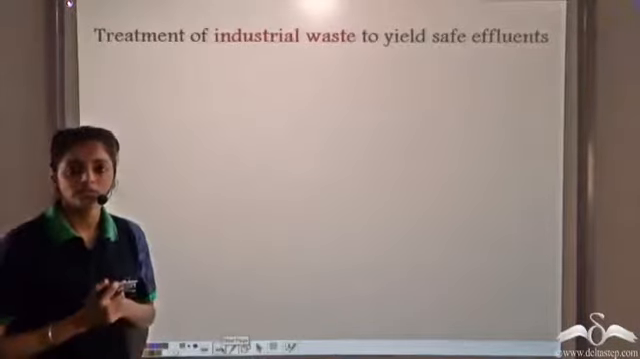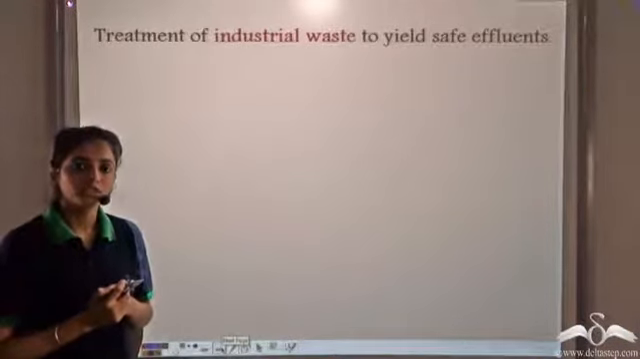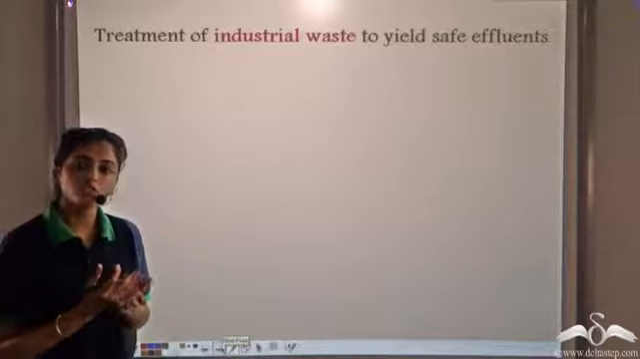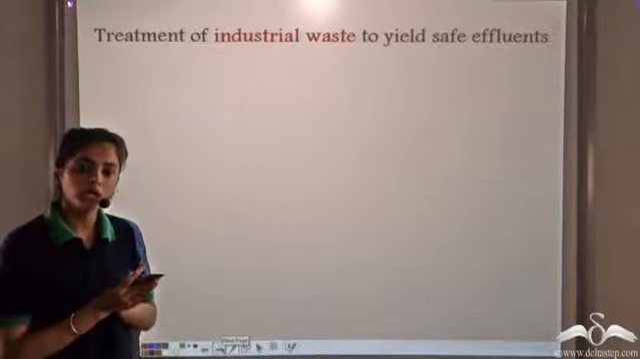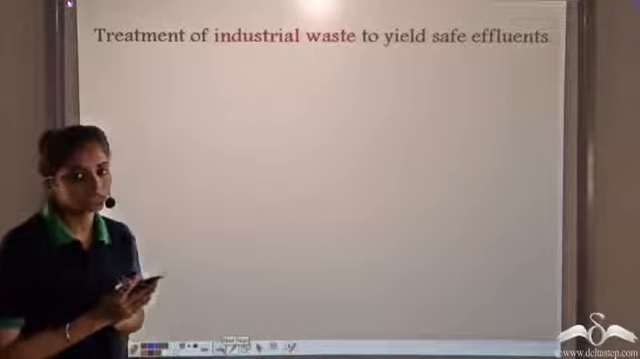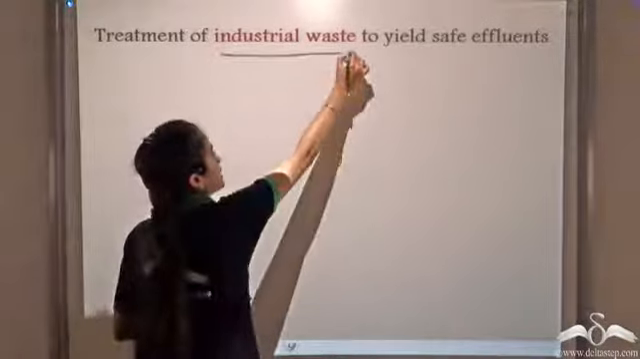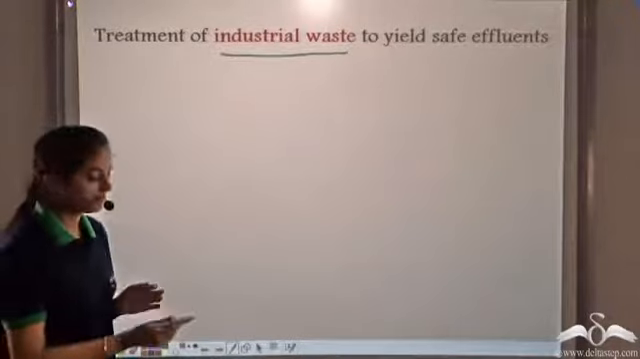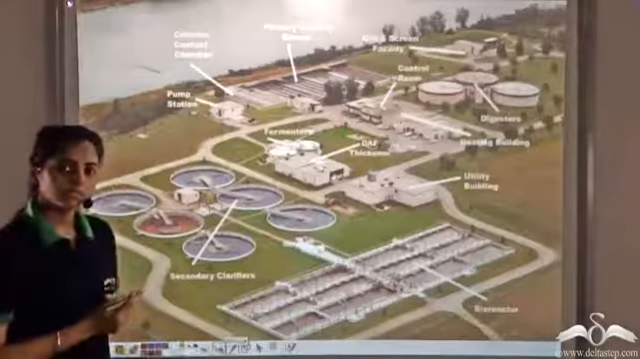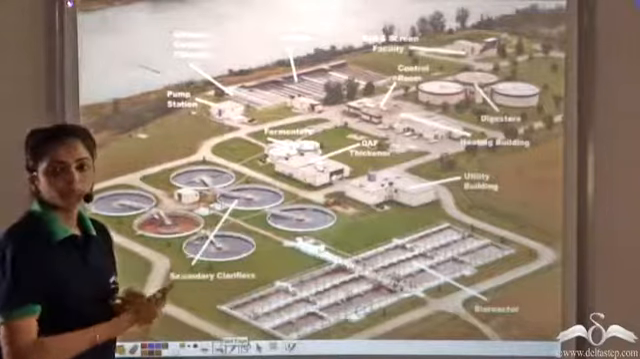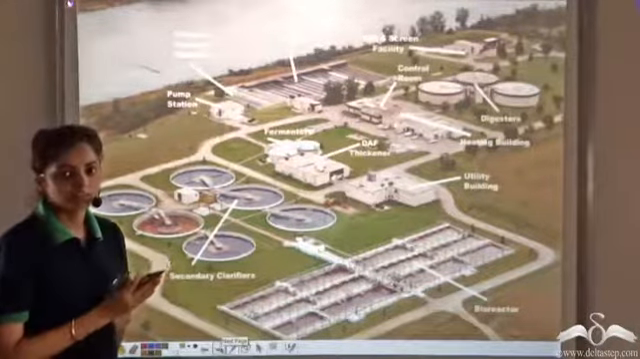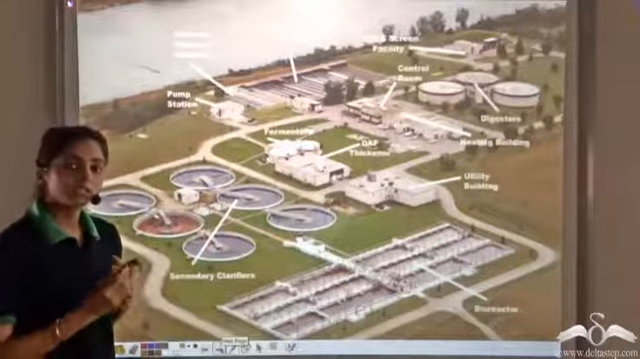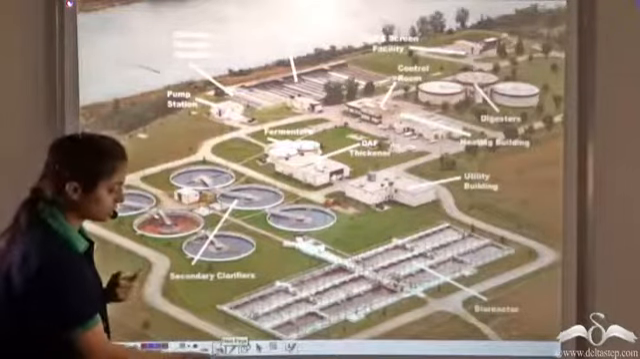At the industrial level, we know the wastes or the sewage is more harmful as compared to that at the domestic level. So for the industrial waste, we need a better setup to treat the waste. This is a setup for treating the industrial waste. In this setup, basically 3 processes are used: